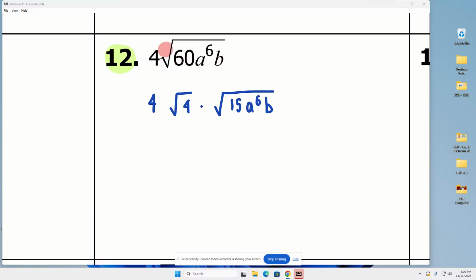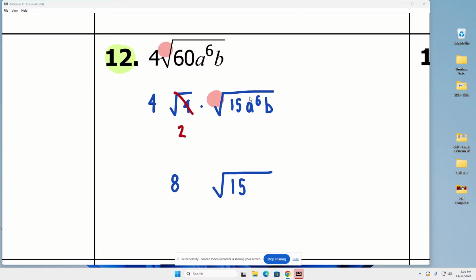Okay? Now, I'm just starting with my numbers because I'm going to let that perfect square break out as a 2. And I'm going to go ahead and say, all right, 4 times 2 is 8. And I know that 15 is trapped inside. Now, I'm going to focus just on my variables. Now, remember what we said yesterday. Variables only escape in multiples of your root. Since this root is a 2, these variables can only escape in multiples of 2.